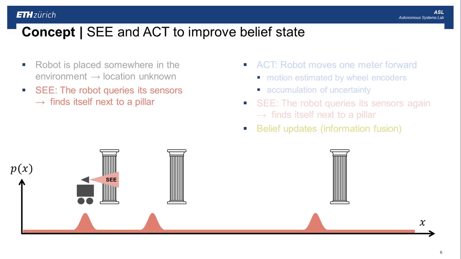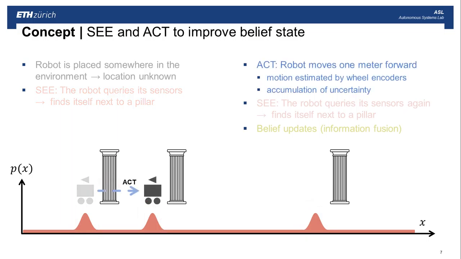So the probability distribution will change, and you can see here after perception, the robot can infer that it should be in front of a pillar with a certain uncertainty which is given by the distribution, which is similar to a Gaussian distribution in this case.